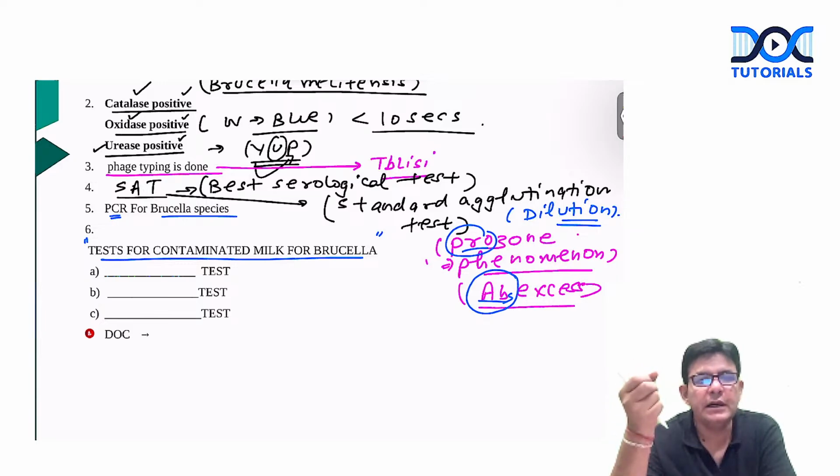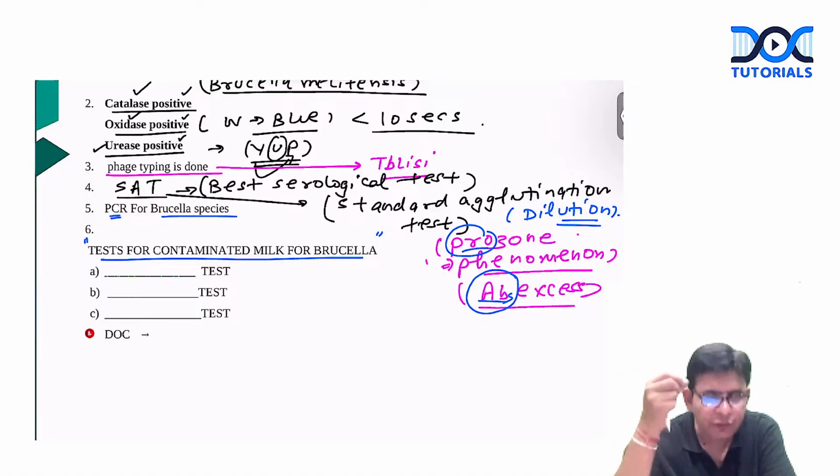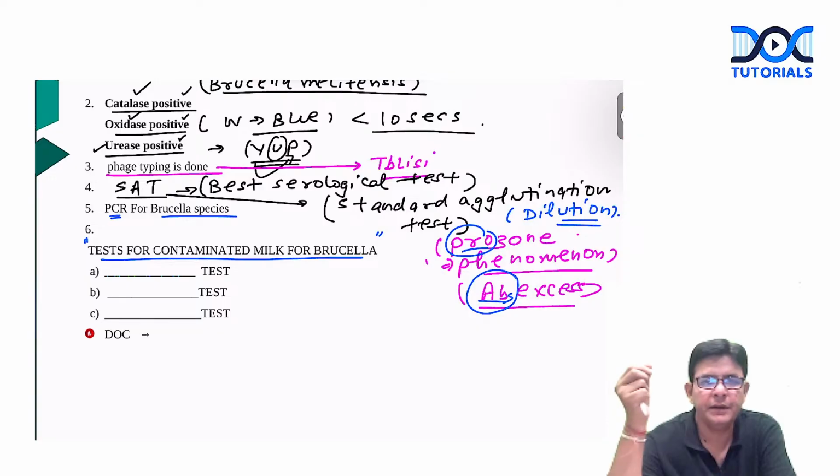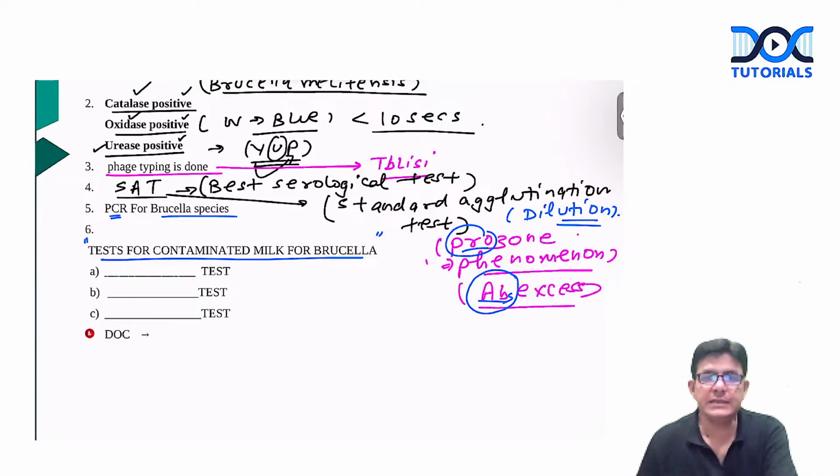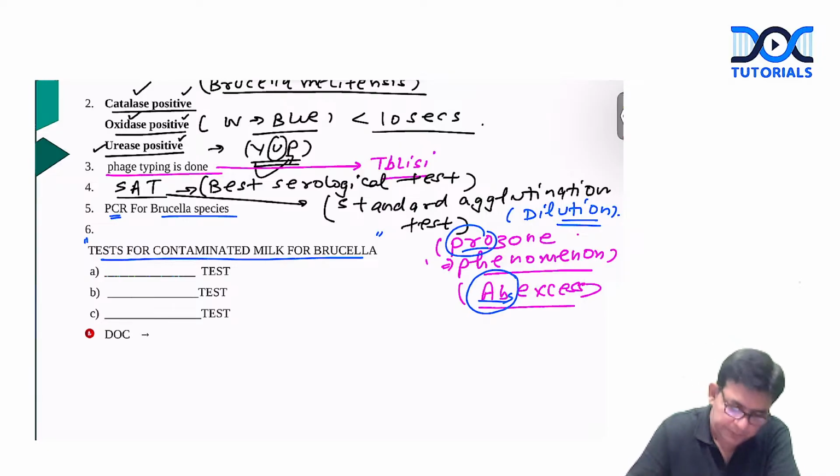So all the big milk companies which are there, like Amul, Mother Dairy and all, they have to do a test for the brucella on their milk lots every day. Okay, because this is common contamination. So which all tests are there for this particular one that you should know?